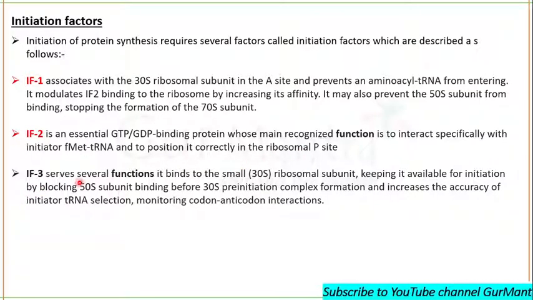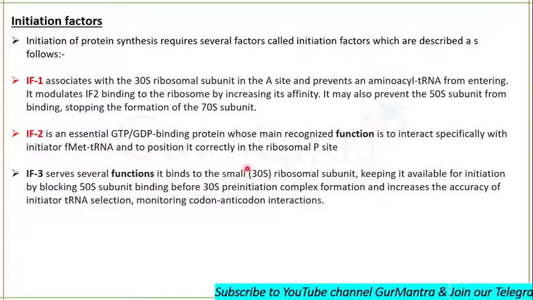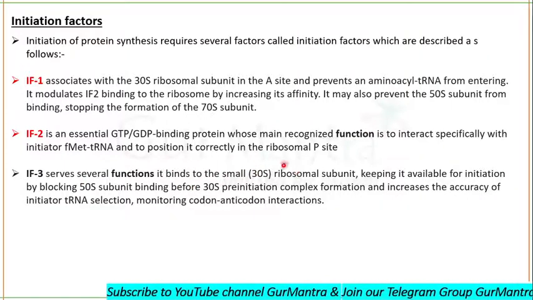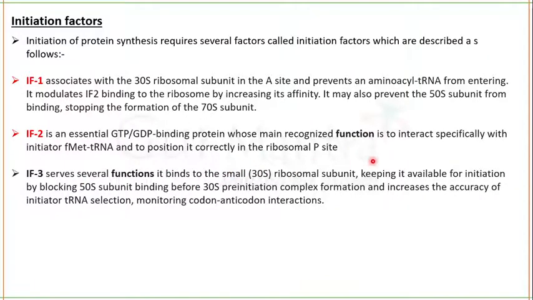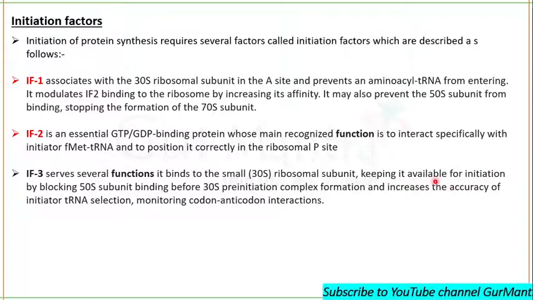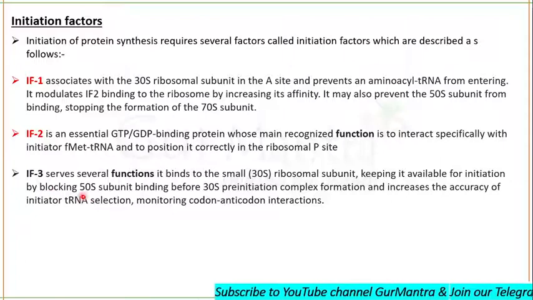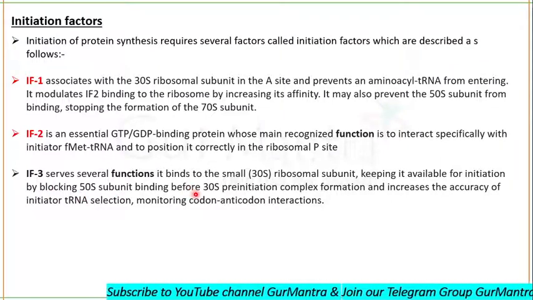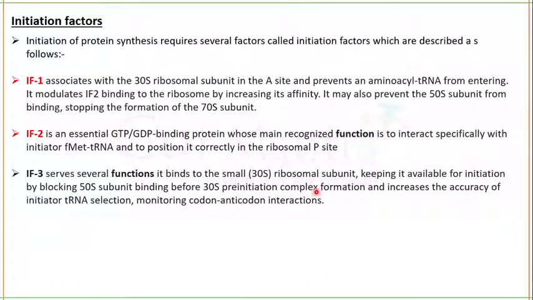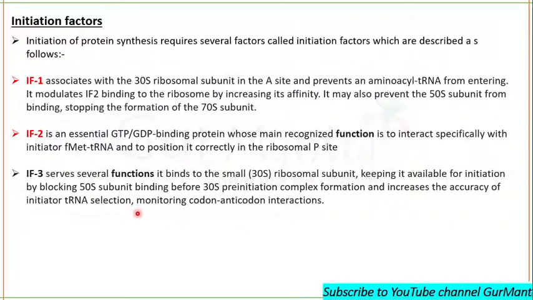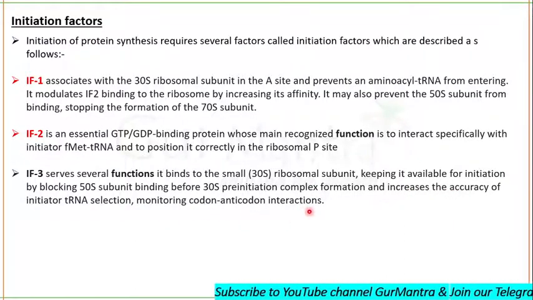Initiation factor 3 also serves many functions. It also binds to the smaller subunit, keeping it available for initiation by blocking 50S subunit binding before the 30S pre-initiation complex forms, and increasing the accuracy of initiator tRNA selection, monitoring codon-anticodon interactions.